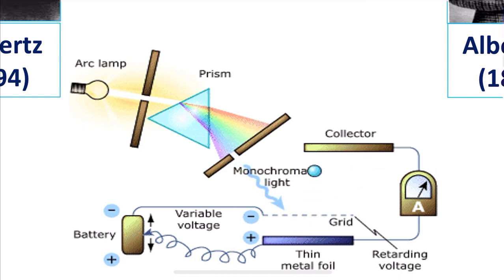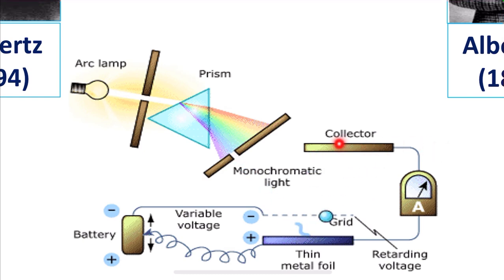What is it going to explain? Here, from this arc lamp, radiation energy or light of a certain frequency is made to fall on a metal surface. This is the thin metal foil. When light of a certain frequency falls on this thin metal foil, electrons are ejected from the metal and collected in the collector.